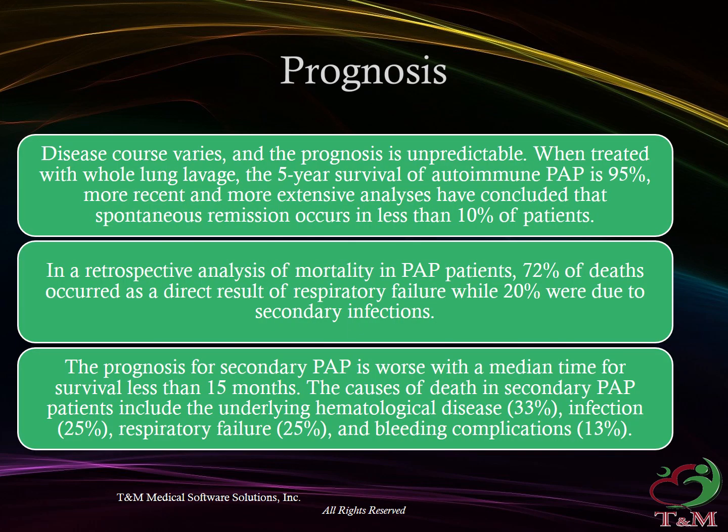Prognosis. Disease course varies, and the prognosis is unpredictable. When treated with whole lung lavage, the 5-year survival of autoimmune PAP is 95%. More recent and more extensive analyses have concluded that spontaneous remission occurs in less than 10% of patients. In a retrospective analysis of mortality in PAP patients, 72% of deaths occurred as a direct result of respiratory failure while 20% were due to secondary infections.